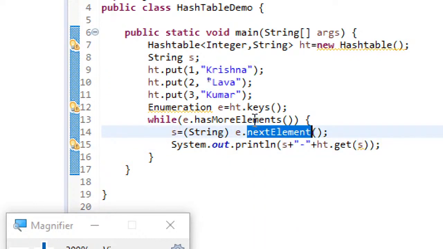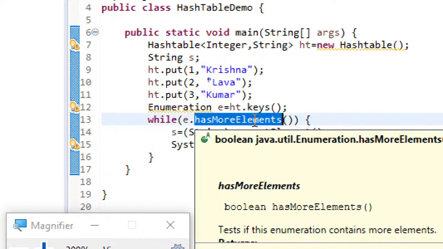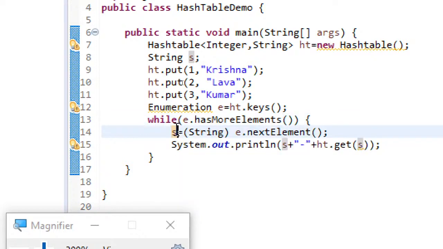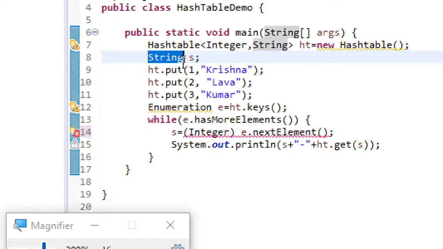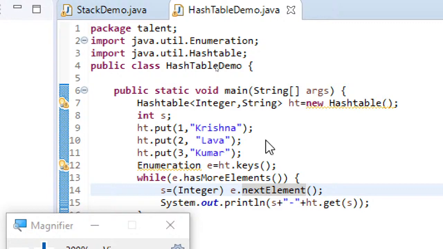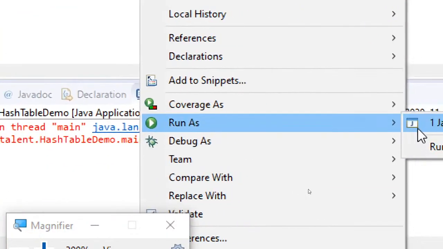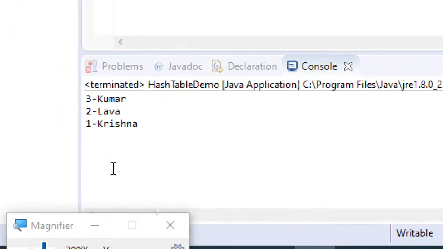Here e dot has more elements. I'm iterating over keys. Okay, now you can see how things are coming.